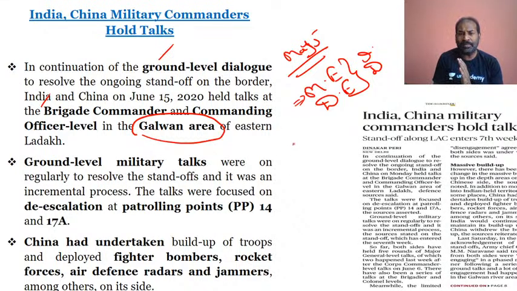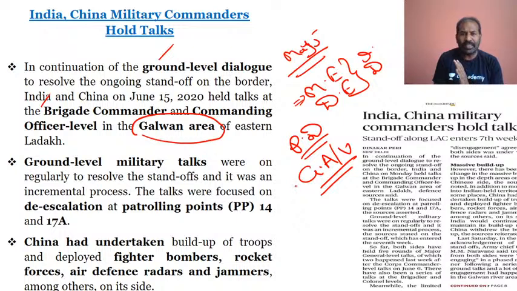Why? Because the partial disengagement has taken place only in the Galwan Valley area. This is the area where the partial disengagement of troops has taken place, with India asking the Chinese troops to move further back into their own territory, and in the Galwan Valley area the troops have moved back.